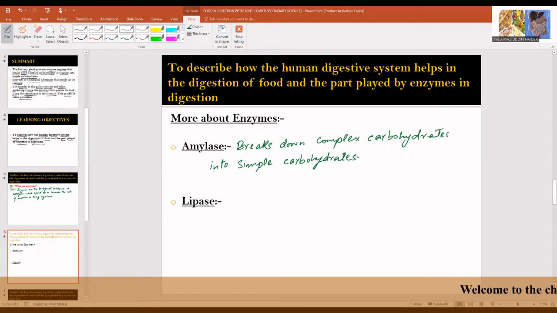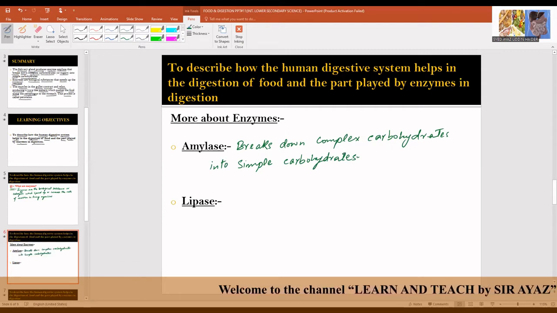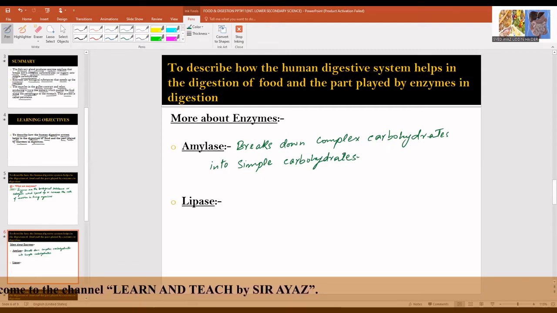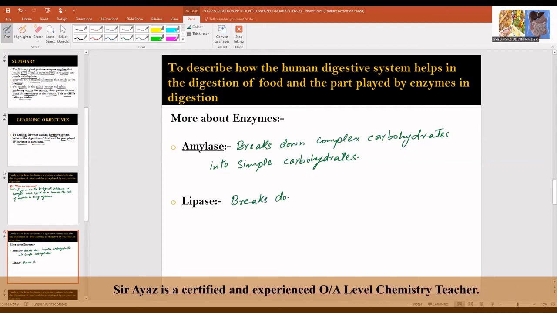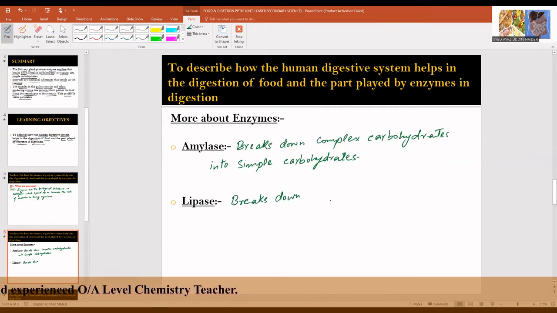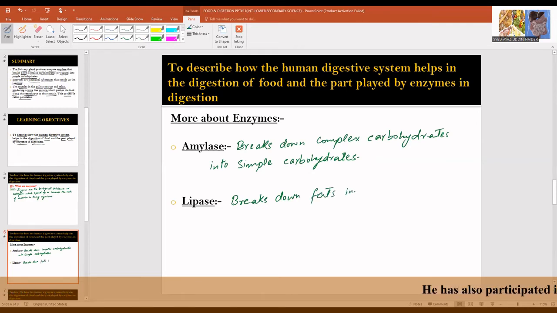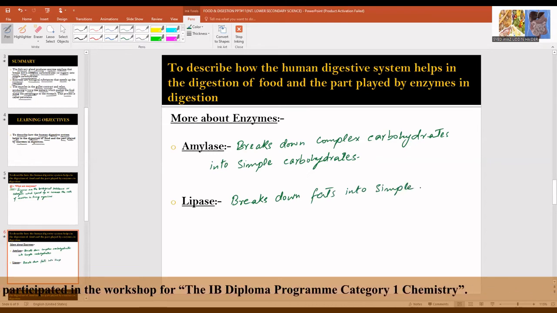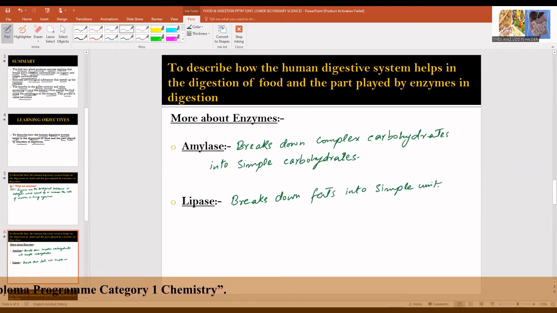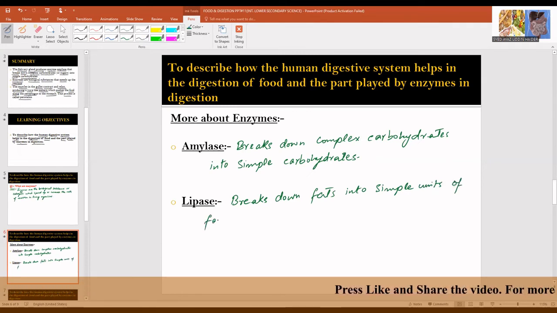While lipase are the enzymes that break down fats into simple units of fatty acids and glycerol. Breaks down fats or lipids into simple units of fatty acid and glycerol.